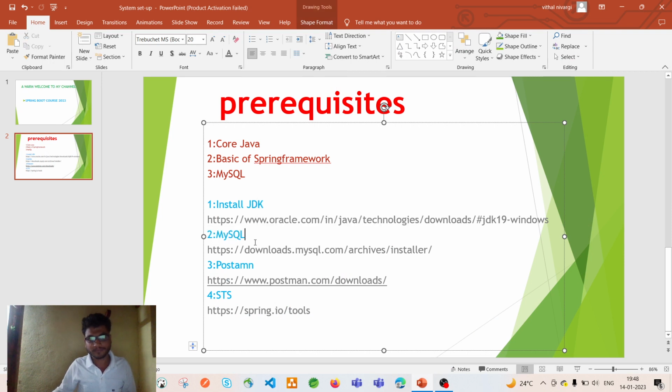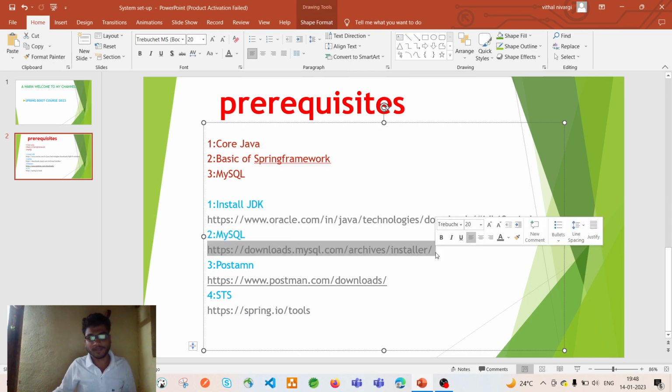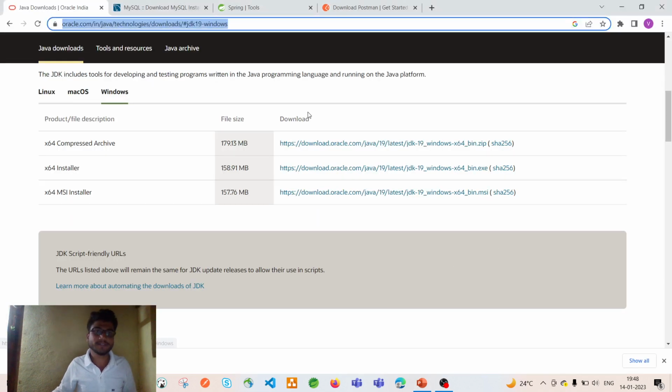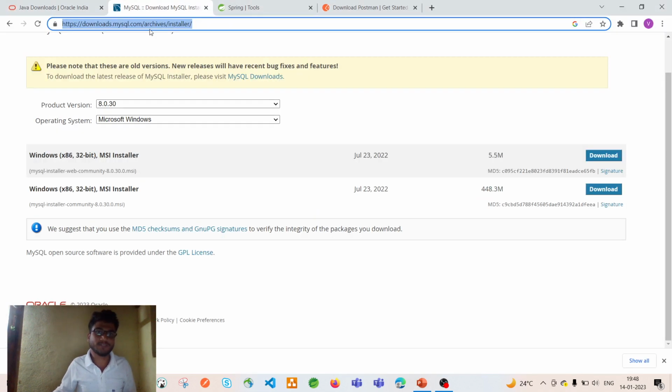Once you hit this URL in the browser, you will get this page. Once you get this page, here we have the download button. By clicking the download button, download this file and install it by clicking next.